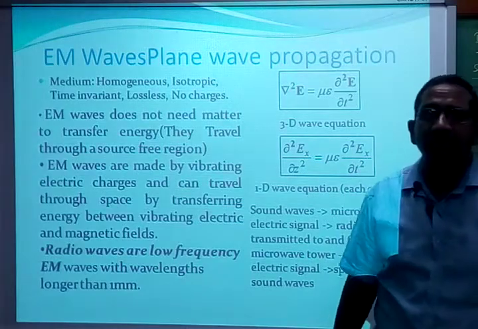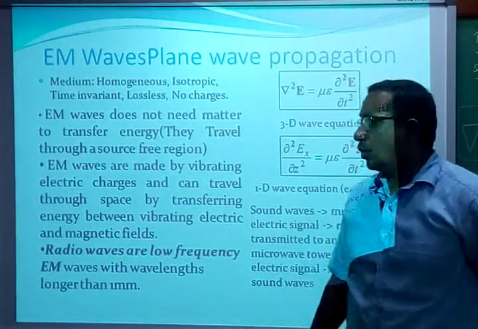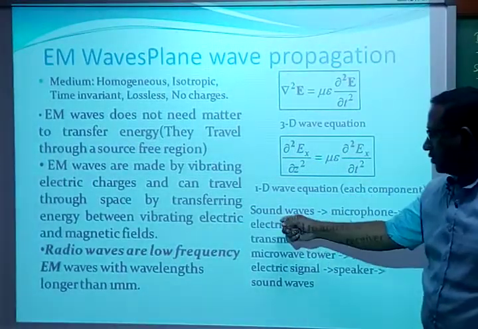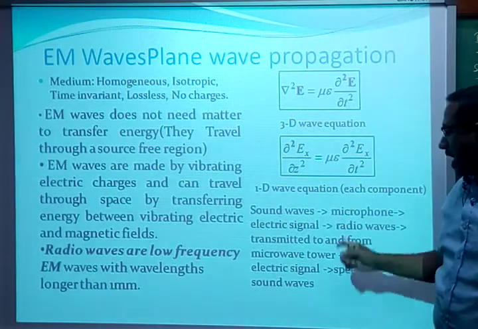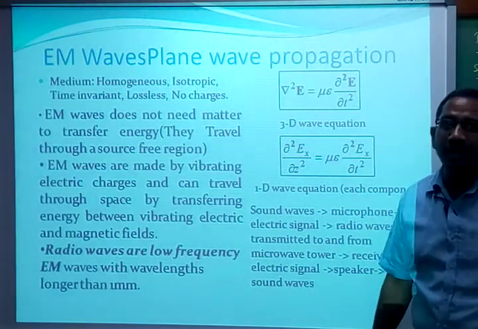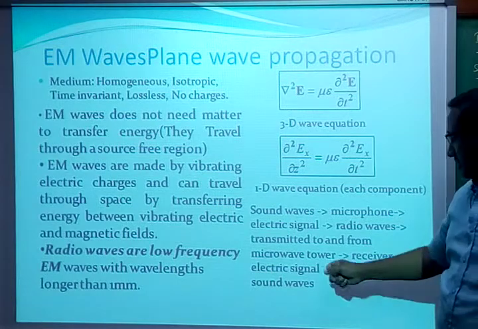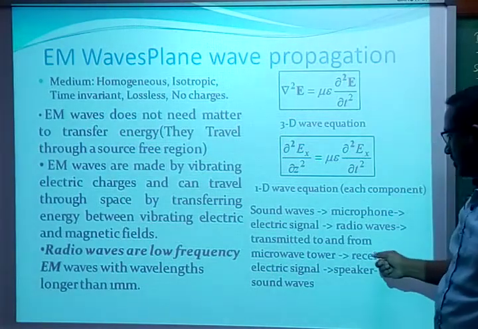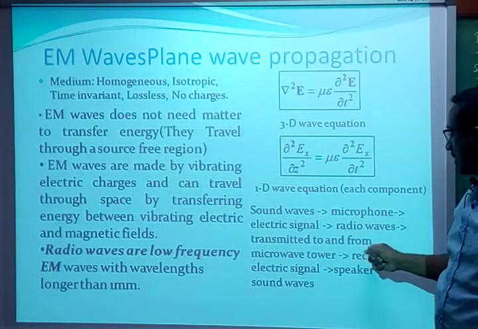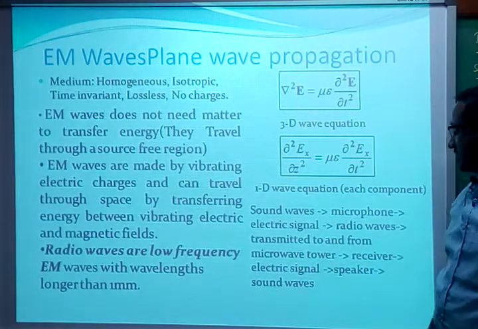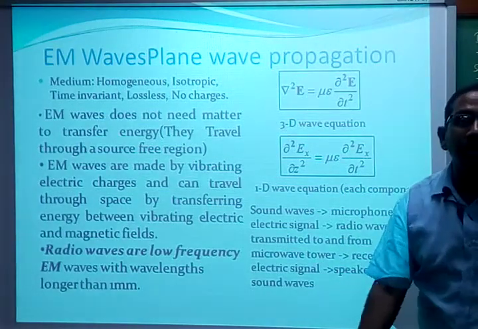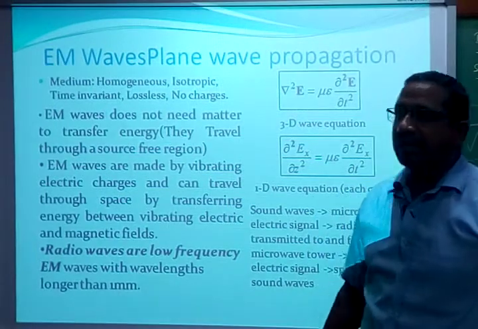Now, sound waves are very low frequency signals. If I want to transmit them over a longer distance, what path do I normally have? Sound waves are given to a microphone, which converts them into electrical signals. These electrical signals are converted into radio waves by a transmitting antenna and transmitted. The receiving antenna takes the signal and converts the EM waves to an electrical signal, which is given to a speaker, and the speaker produces the sound waves. This is how sound waves are propagated using microwave communication techniques.